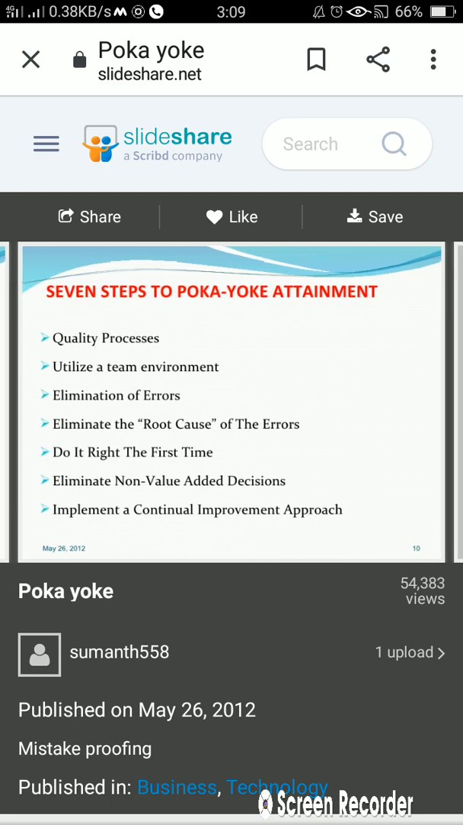Then what are the 7 steps to poka yoke attainment? Okay, what are these necessary 7 steps to implement poka yoke? That is quality process. Okay, as we have studied, quality means we need to consider quality from raw material to finished product. Utilize a team environment, always work in a team environment. Elimination of errors. Whatever the error is coming at any stage, we need to eliminate that error at that stage only. Eliminate the root cause of the error.